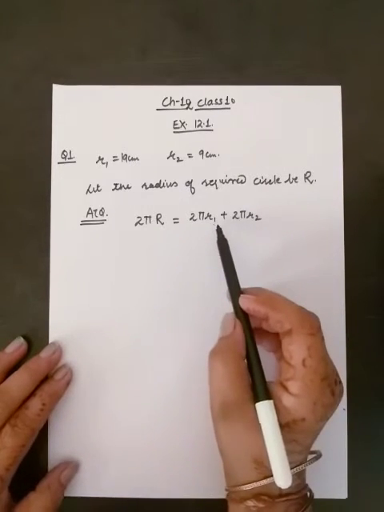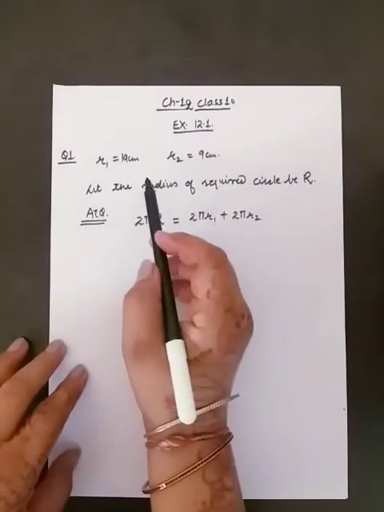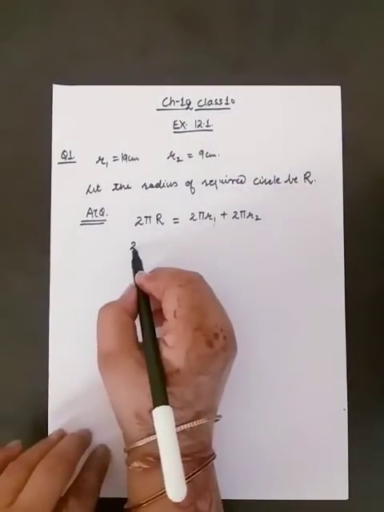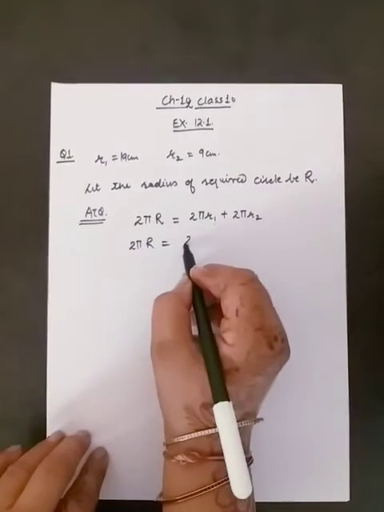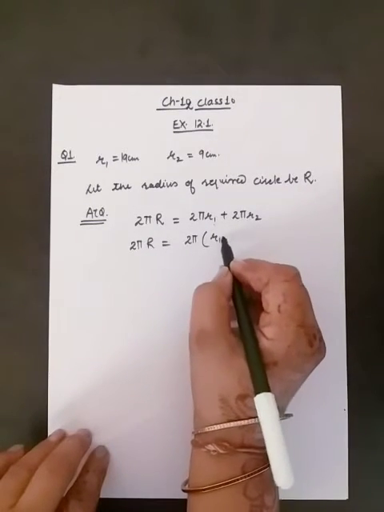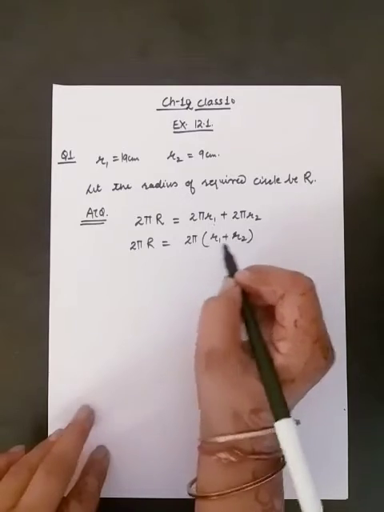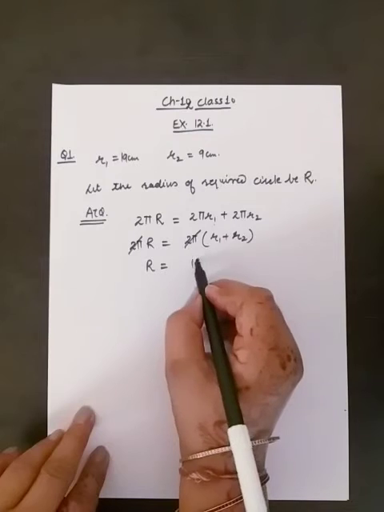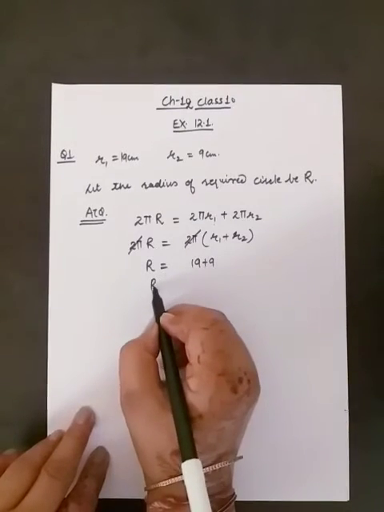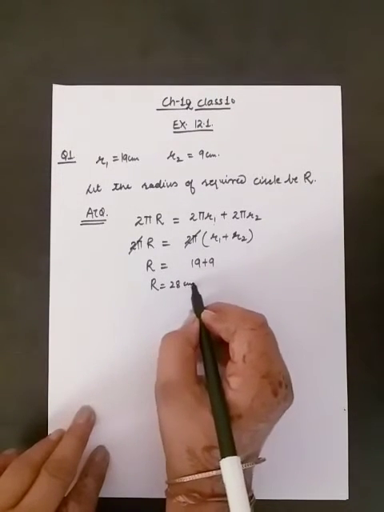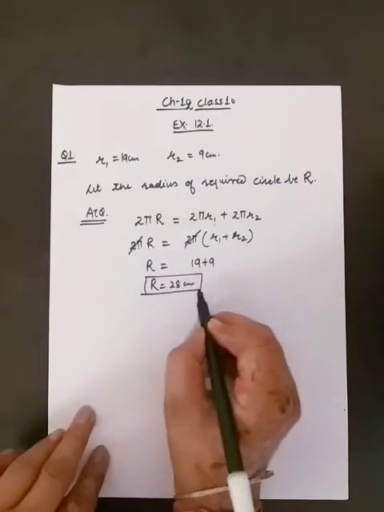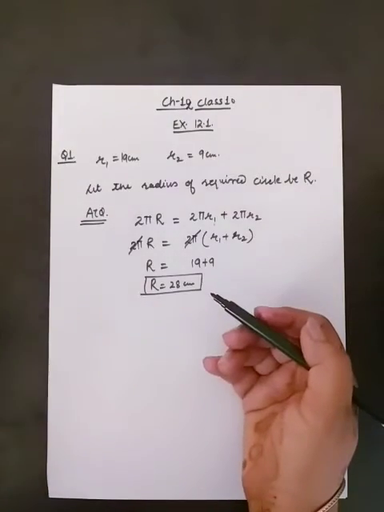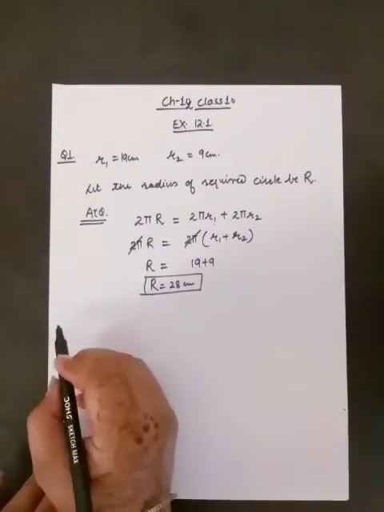Why are we writing like this? Because the radii for the given circles are different. So you can take 2 pi common here and it will be R1 plus R2. The 2 pi will cancel. Now capital R is equal to 19 plus 9 and you get 28 centimeters. So this is your answer. This question can be asked as a 1 mark question, students.